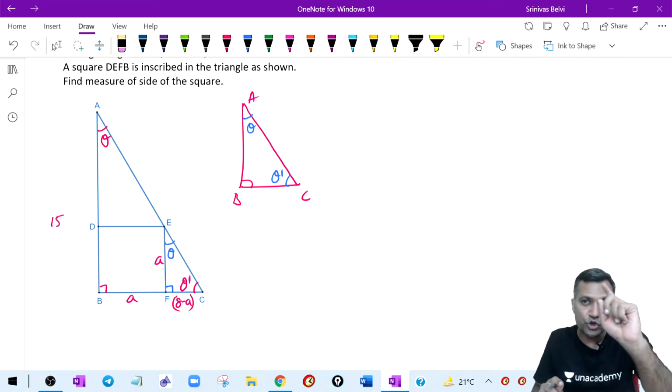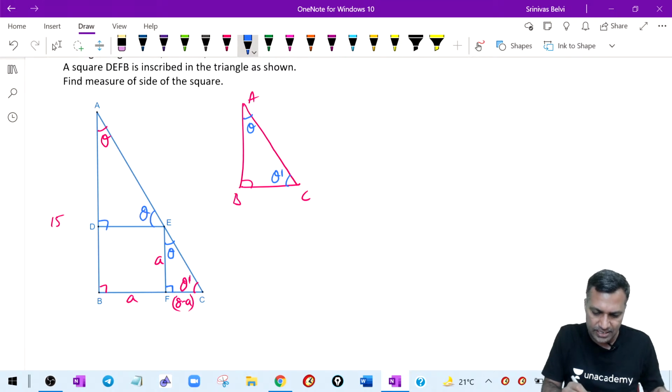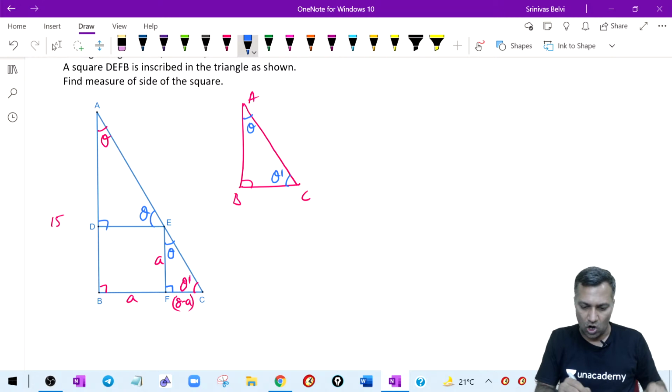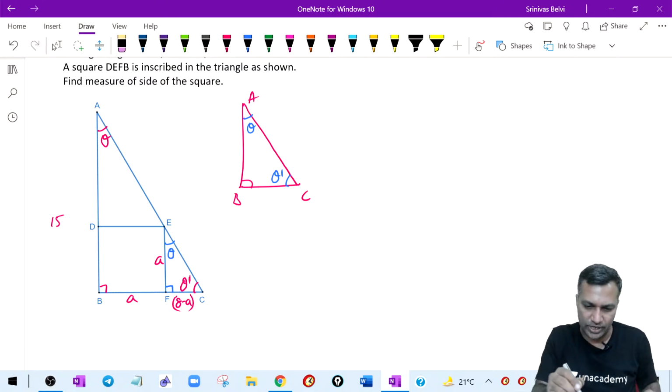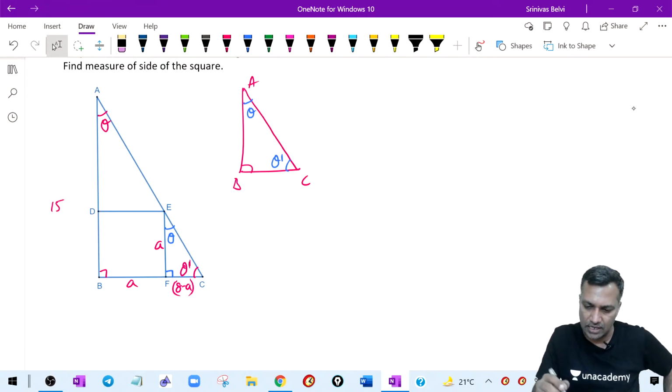You may wonder, sir, I will show you one more similar triangle. Sure, you may show this is 90, this is theta, but how many there are is not important to me. What is relevant is important to me. Once I found my relevancy, go to the larger similar triangle, this one.